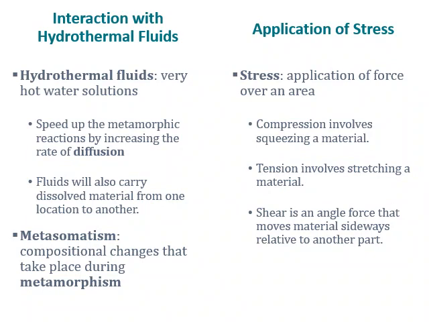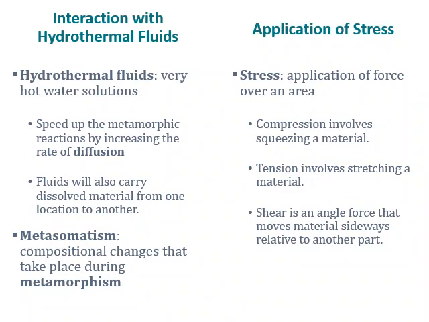Application of stress is the third metamorphic agent, and it's defined as the application of force over a unit area. So compression involves squeezing of a material, and tension involves stretching of a material. These two are opposites.